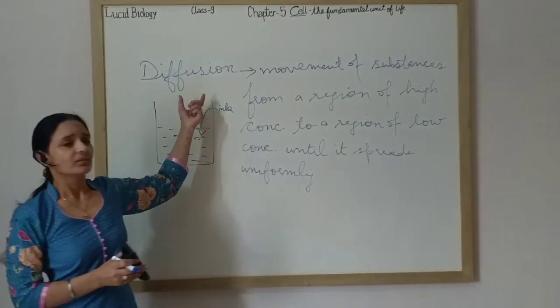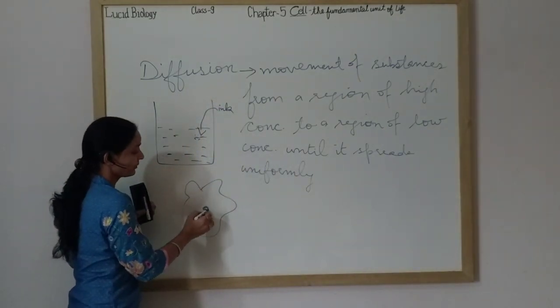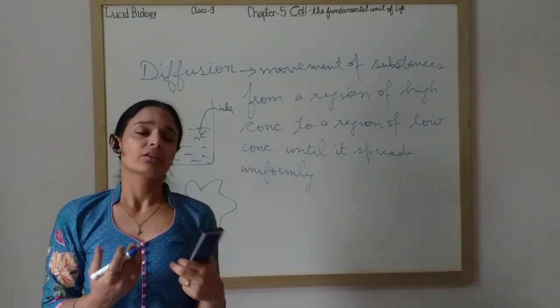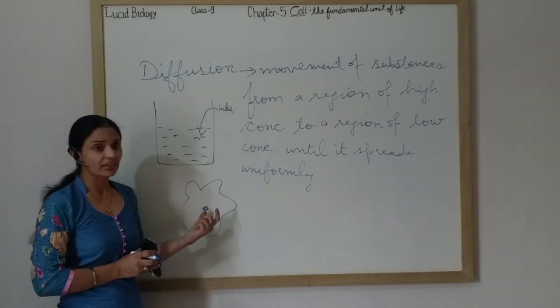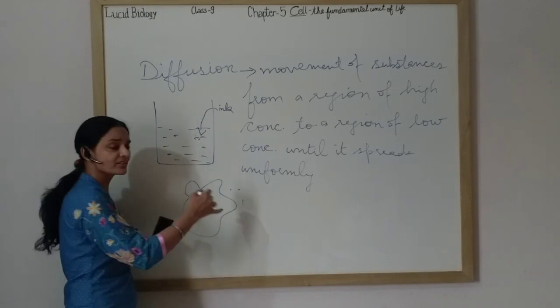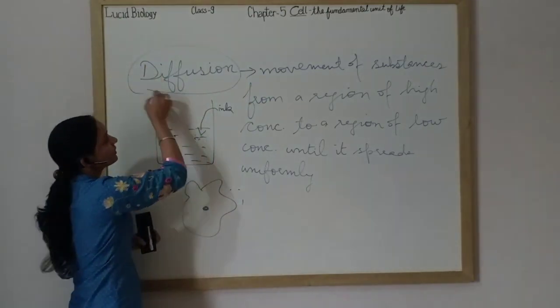We have studied that amoeba is a single-celled organism. How is amoeba able to take gases from outside, like to take oxygen from outside and to release carbon dioxide, because it is single-celled? How is this happening? When the concentration of oxygen outside is higher, then it follows the law of diffusion.